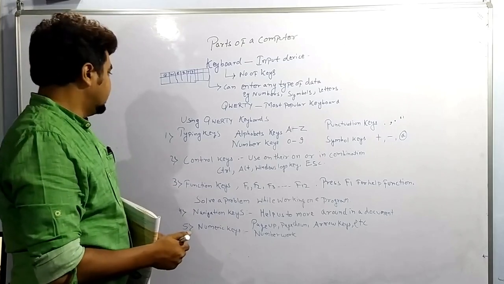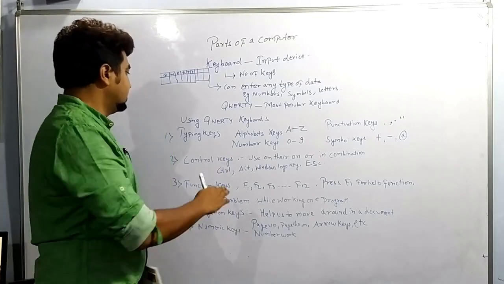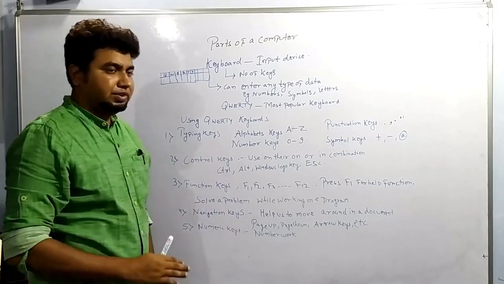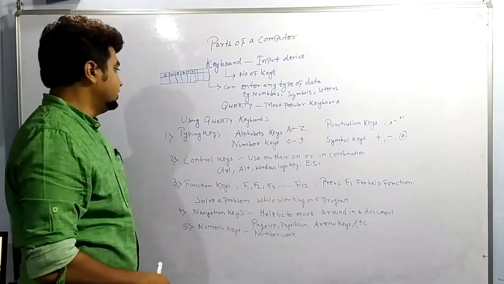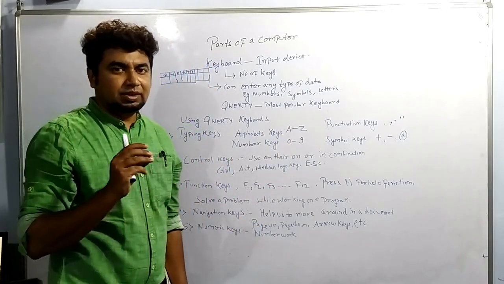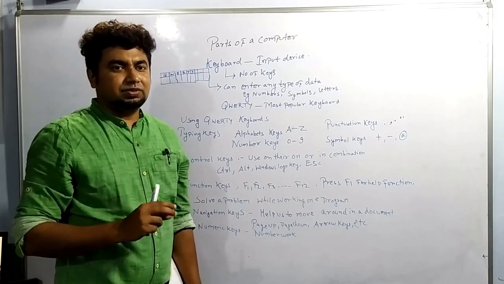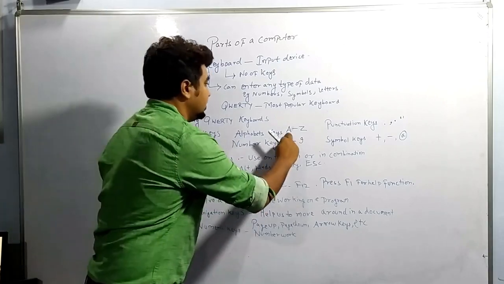Now basically there are many types of keys. One is typing keys. And typing keys are alphabet keys. As I just told you, keys are basically the buttons. I am repeating once again, keys are basically the buttons which you are pressing. So it is A to Z.